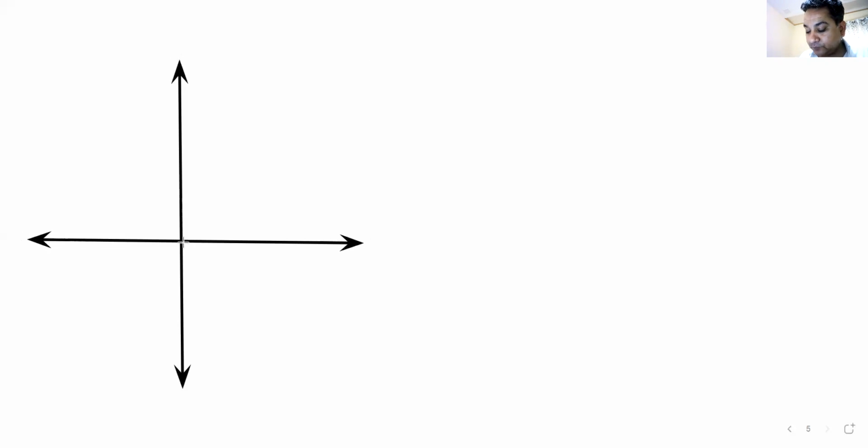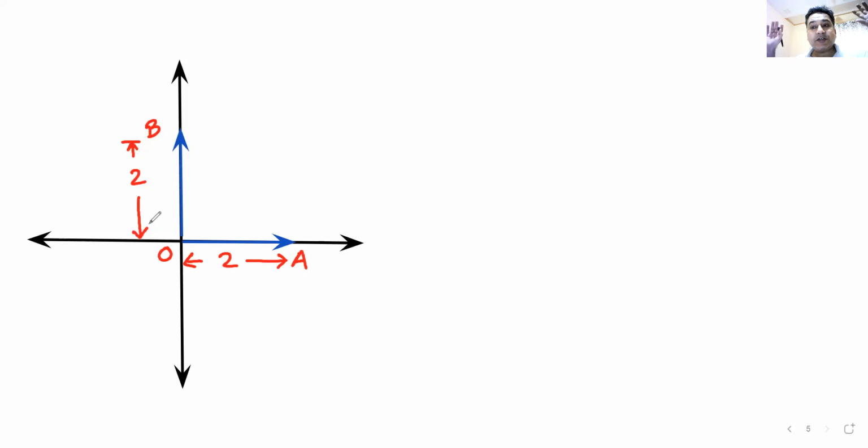Now I have two vectors with me. Wow, nice vectors they are looking. I can call this point as O, this point as A, and this point as B. The magnitude of this vector is 2 units, and the magnitude of this vector is also 2 units.